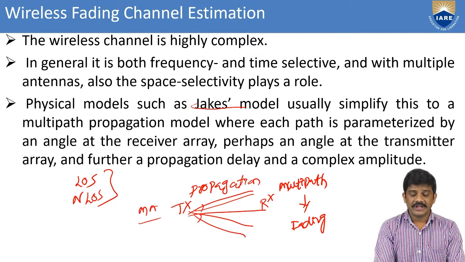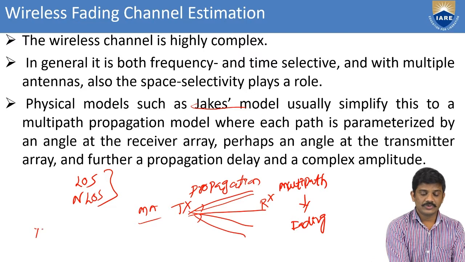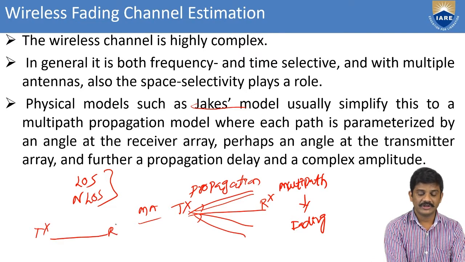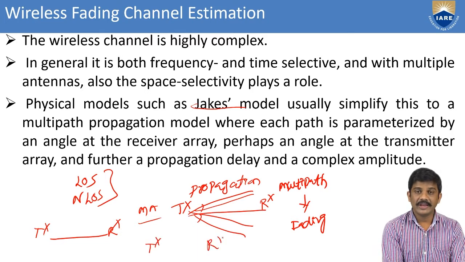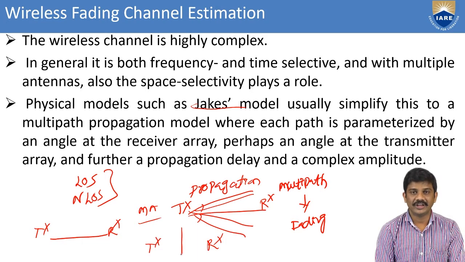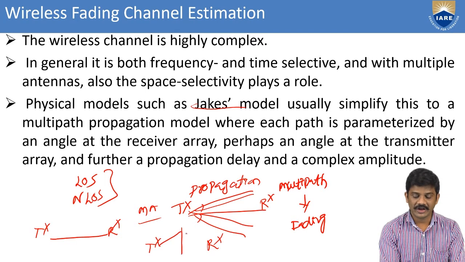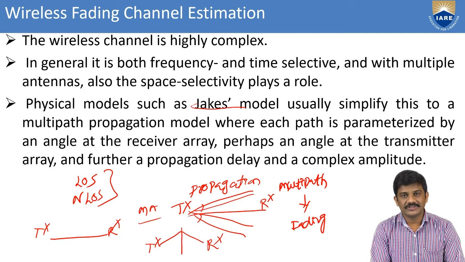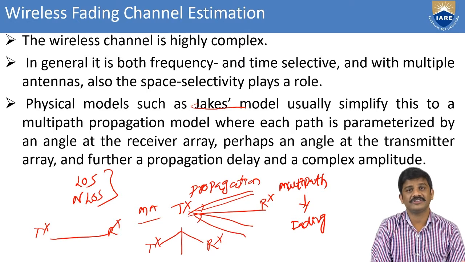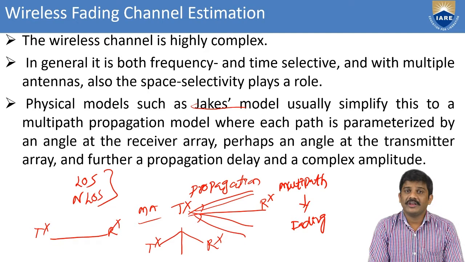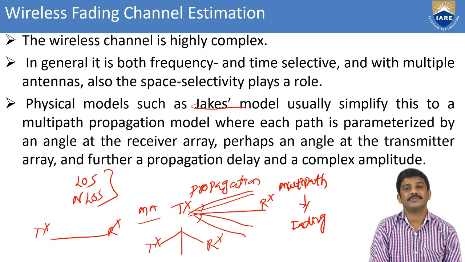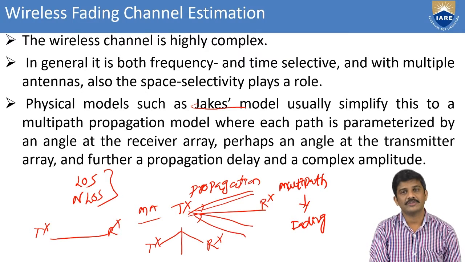Line of sight means the signal goes from the transmitter to the receiver directly. If there is any obstacle between the transmitter and receiver, it comes under non line of sight. Here the signal strength will decrease, and there will also be time delay in the non line of sight. These different amplitudes occur in the multipath propagation. Mainly it causes some interference and also fading.